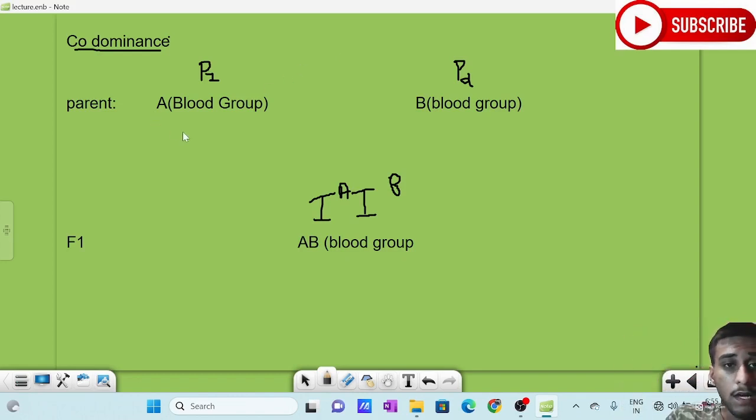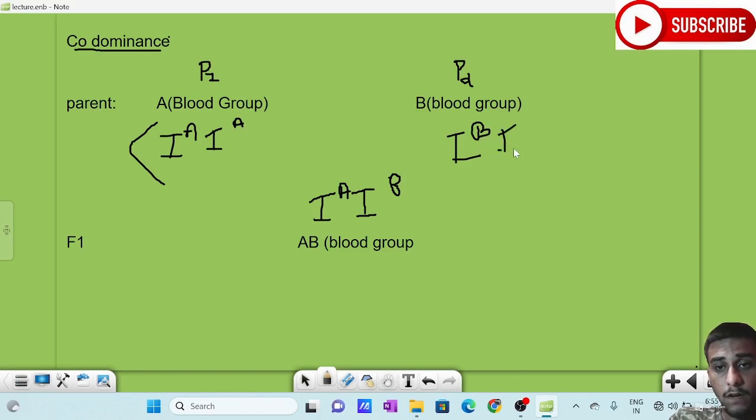So if it is IA, the blood group IA, IA, homozygous. It is also homozygous, IB, IB. So here only one type of gamete will be formed, and if we cross, we are getting a different type of blood group.